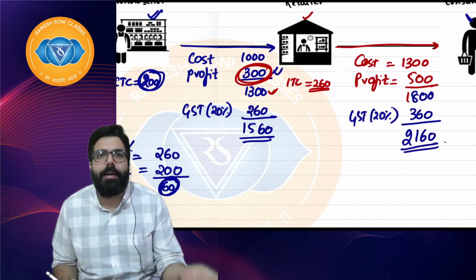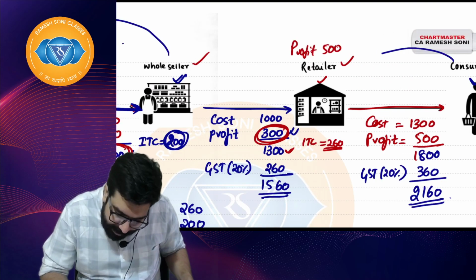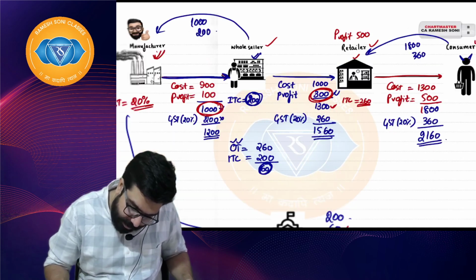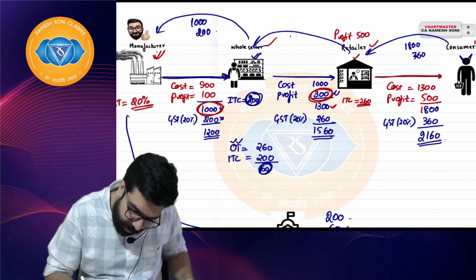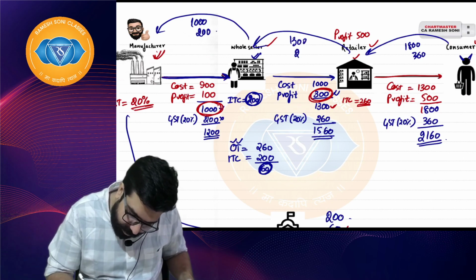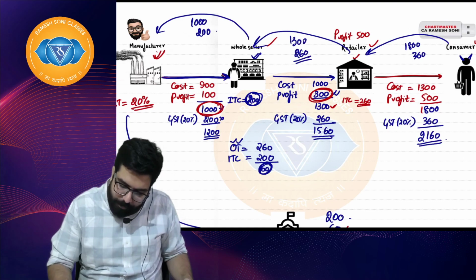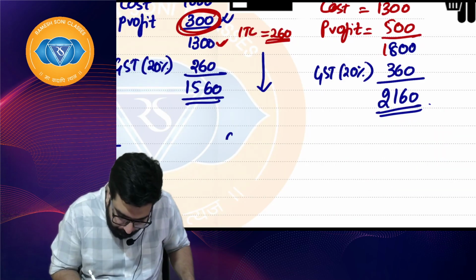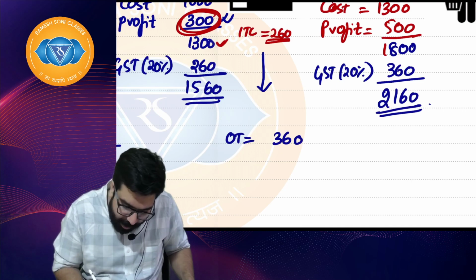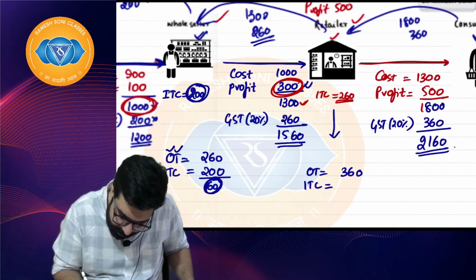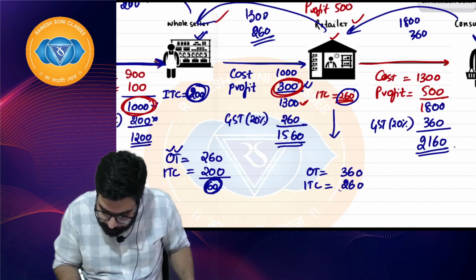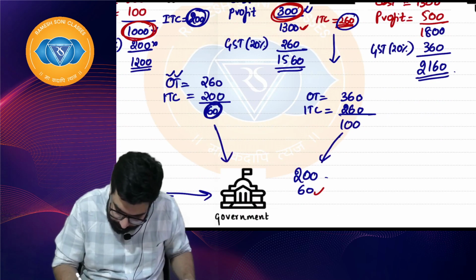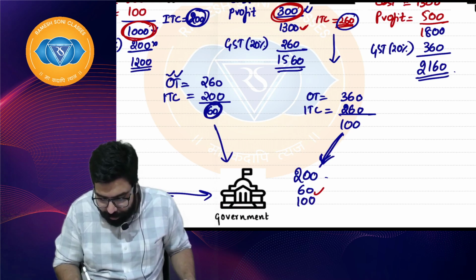Right, everyone? Can we go ahead? Now, the consumer paid him 1800 and 360 for the GST. Here also he would have paid him 1300 plus 260 rupees. I hope everyone is clear. Now the retailer will say, ha ha ha, government, the output tax which is there is 360, and the input tax credit which I already have is 260, so I will pay you only 100 rupees, and government got 100 rupees here. I hope everyone is clear.